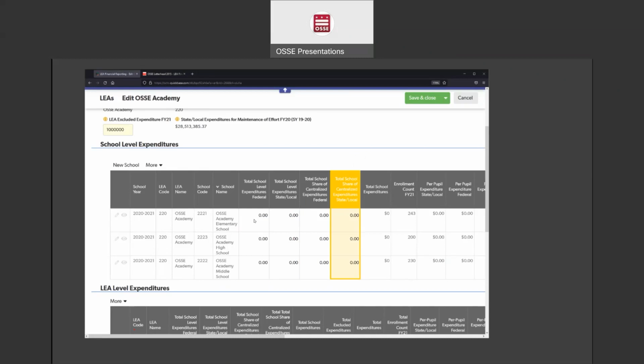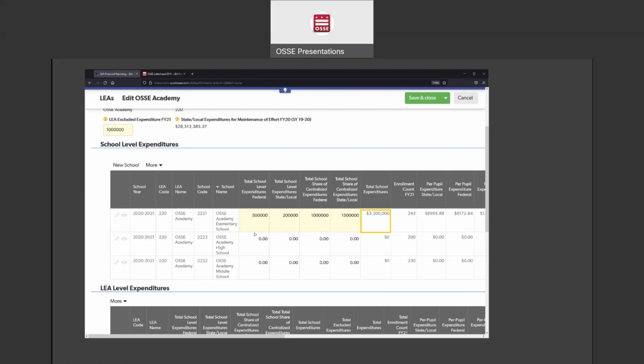All you have to do is highlight the box and type in your amount. And then you can tab, you can click whatever you want and just go across and type in the data. And as you go through and type the information, you'll see that all of the boxes to the right will start to populate with the data that you've submitted.